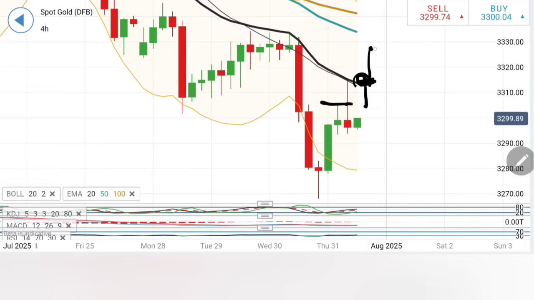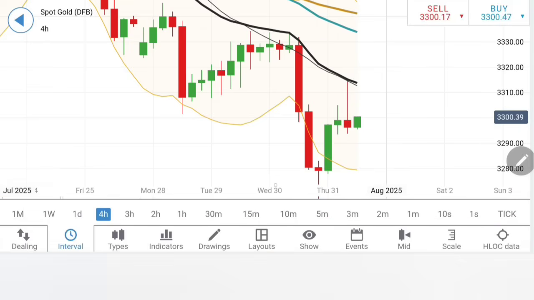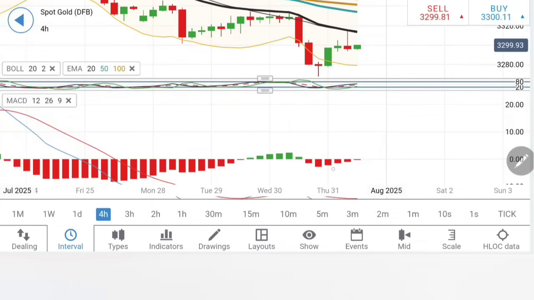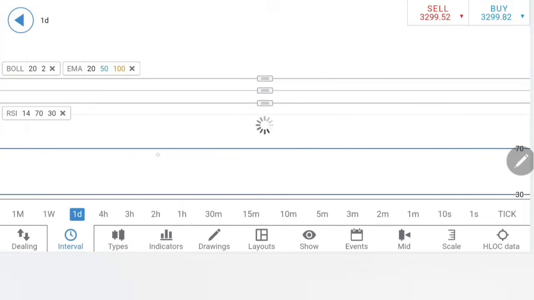And then if 33.14.16 is taken, you can expect 33.22 and 33.30 levels, the critical milestone. Beyond 33.30, it's a reversal, a complete reversal. Stochastic rising, the MACD is trying to converge, crossover for a buy. The RSI is rising. Coming to the daily chart.